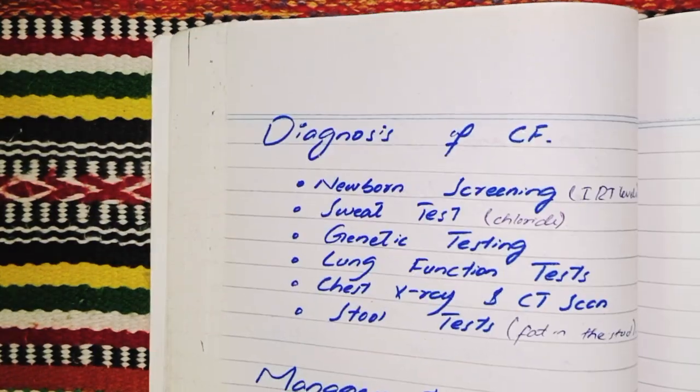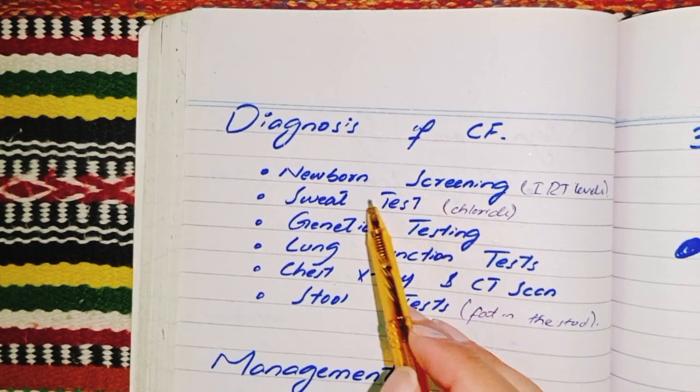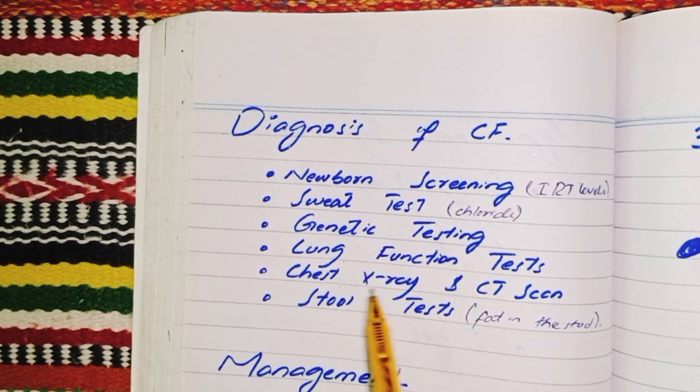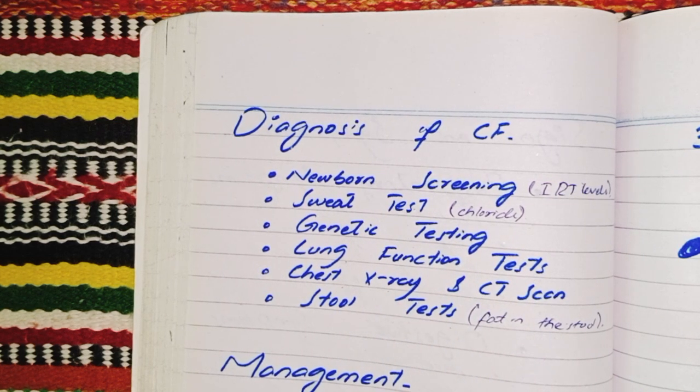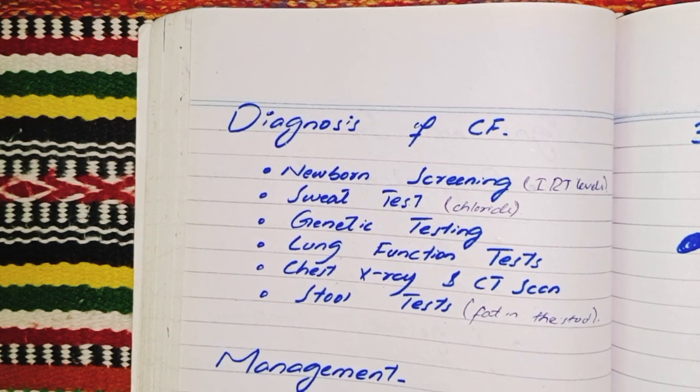Our next section was diagnosis of cystic fibrosis. These are the ways: newborn screening, sweat test, genetic testing, lung function test, chest X-ray and CT scan, and stool tests. If we find fat in the stool, we can say it is due to cystic fibrosis.